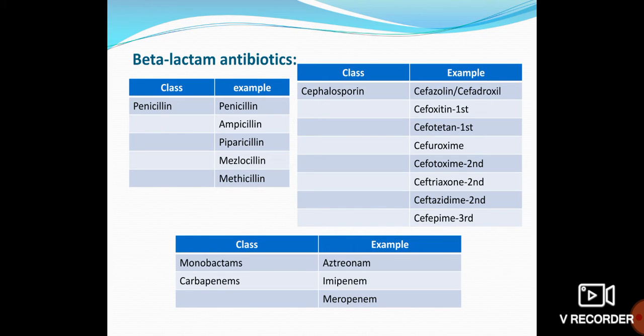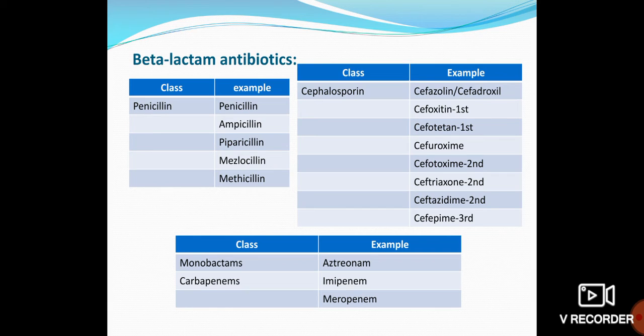So what are some beta lactam antibiotics? There are many antibiotics. One is the penicillin class. Under the penicillin class there are so many antibiotics, like penicillin, ampicillin, piperacillin, methicillin. These are some examples. Another one is the cephalosporin class. Under cephalosporin there are also many: cefoxitin, cefepime, ceftriaxone, cefuroxime. Under monobactam there is aztreonam. Carbapenems include imipenem, meropenem, ertapenem. These are some examples of beta lactam antibiotics.